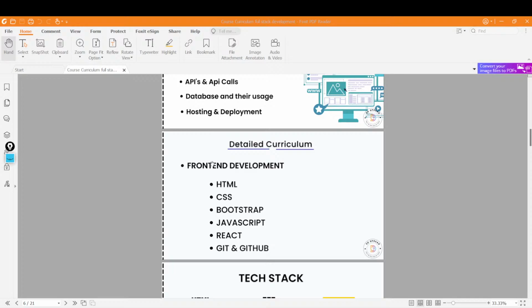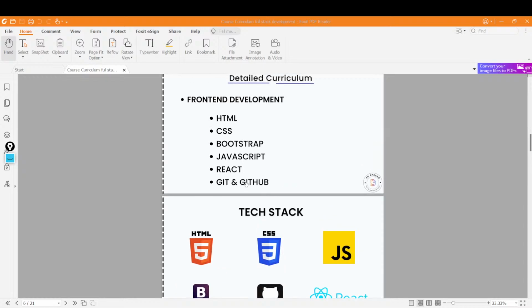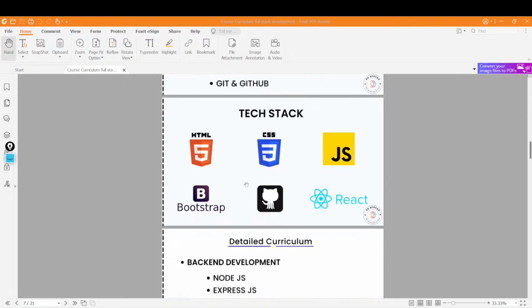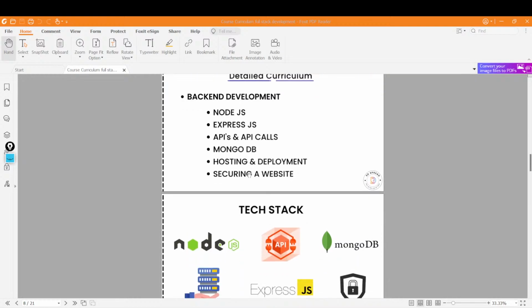If I go through the course curriculum in more depth, all these covered topics are there, right? You can pause and read about it. In fact, you can get this PPT or this whole PDF from the team, and you can read more thoroughly about it. The backend is also there, right? Node.js, Express.js, and all, the MERN stack will be taught, the whole complete MERN stack, everything will be taught.